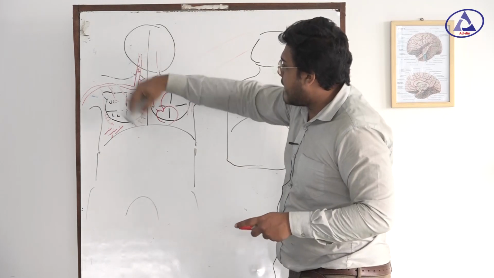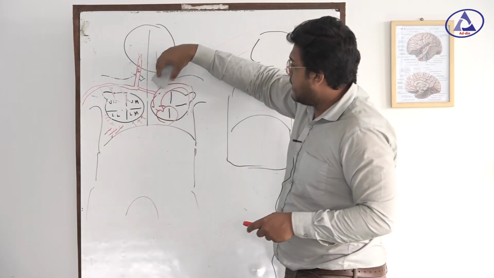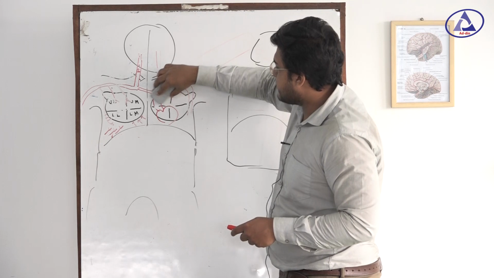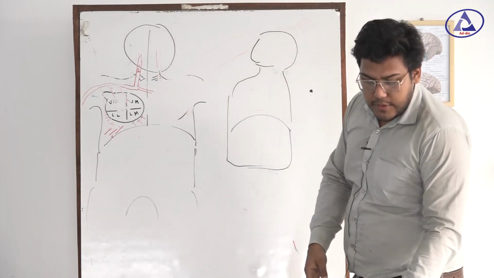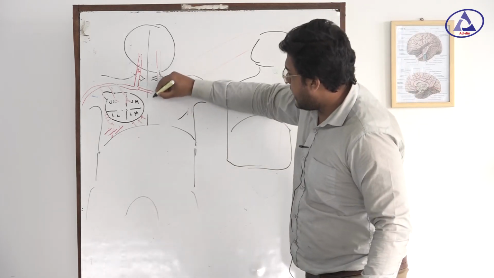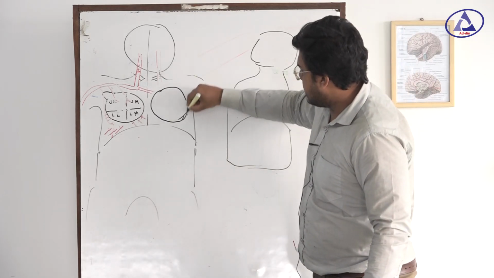Now we know the artery supply of the breast. Now we need to know the lymphatics of the breast. How do we know the lymphatics of the breast? Again, this is the breast and this is the breast tail.